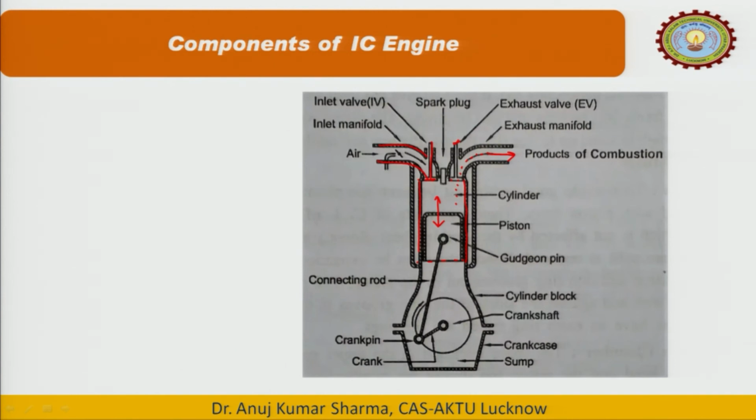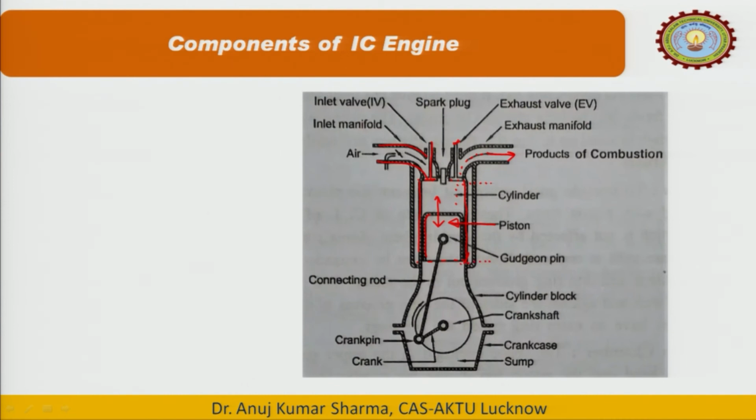Now, this is the main and important part of the engine. This is known as the cylinder. Inside this is the piston, and this piston reciprocates up and down. It goes up to some position and comes back to a particular position.